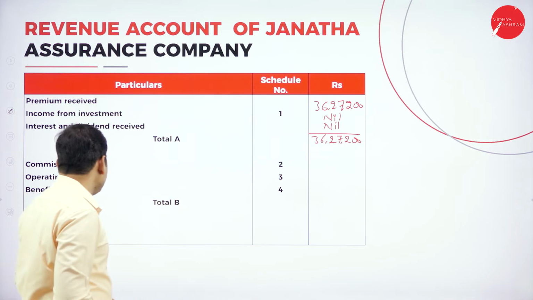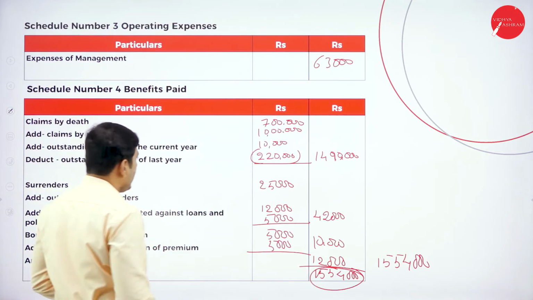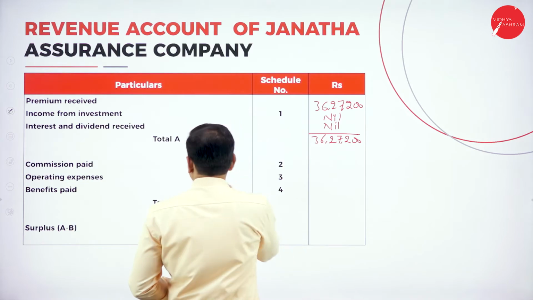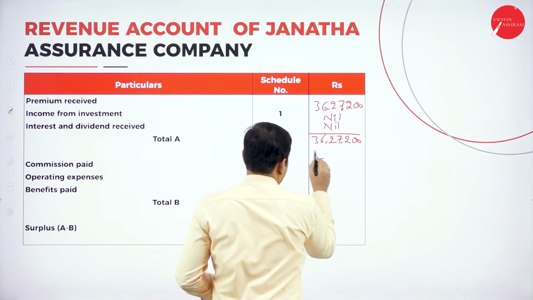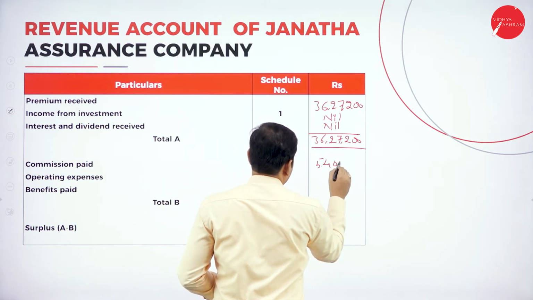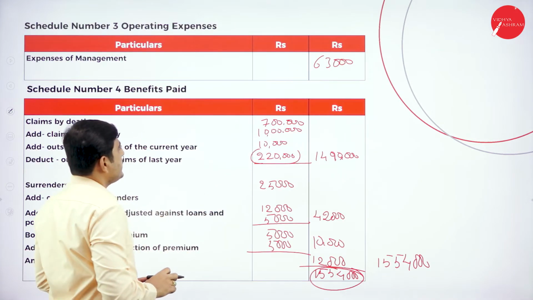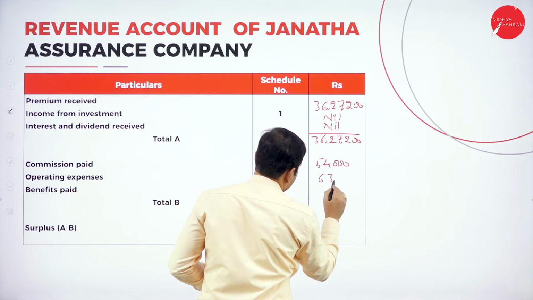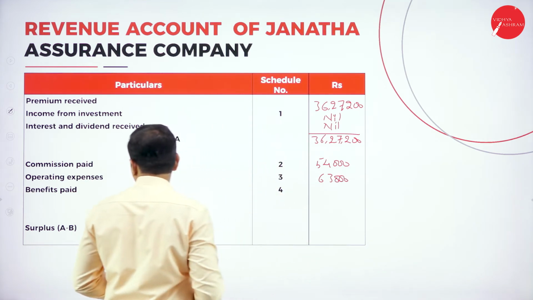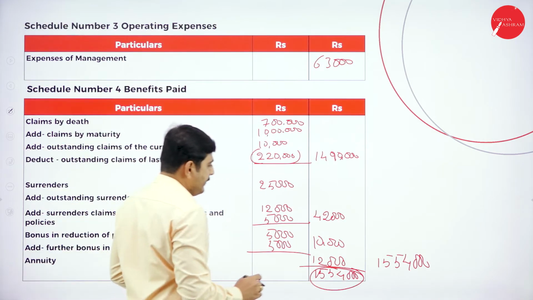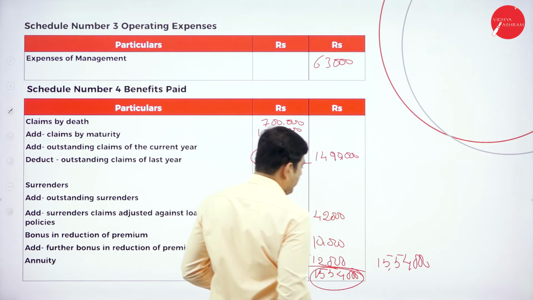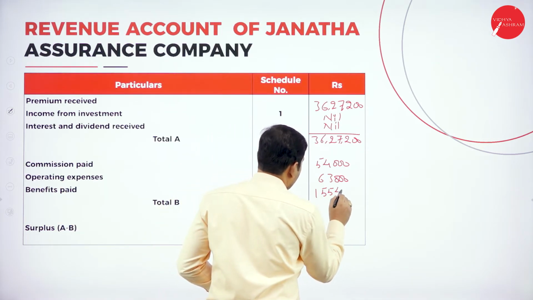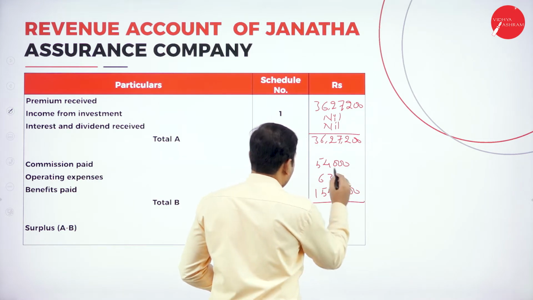Next item is commission paid. Total commission paid is 54,000. Operating expenses is 63,000. Again, benefits paid. Total benefits paid is 15,54,000. Now add the amount.